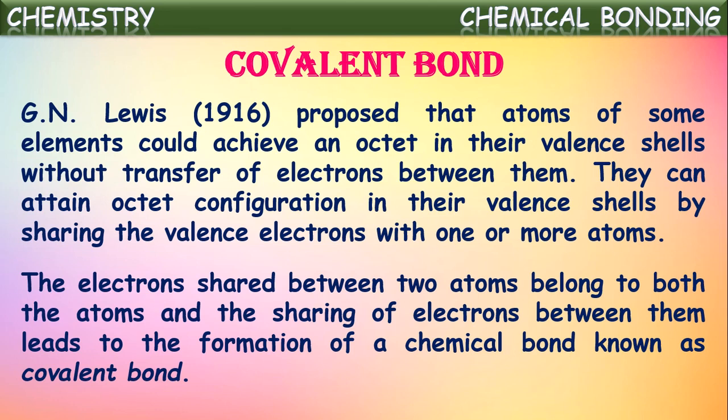Means in the ionic bond formation, what is happening? One atom loses one electron and the other atom will take that electron completely. Transfer of electrons happened there. But in case of covalent bond formation, both the atoms contribute electrons and those electrons will be shared by both the atoms. Now these shared electrons between two atoms belong to both the atoms, and the sharing of electrons between them leads to the formation of a chemical bond, which we call covalent bonding.